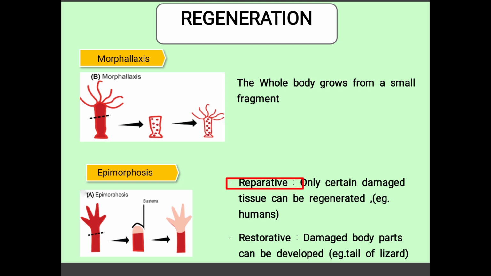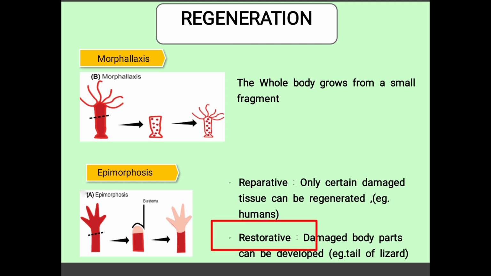Reparative means repairing something. Only certain damaged parts are repaired. That is called reparative epimorphosis. A good example is human beings. If we have a wound on our hand, it will get healed within a day or two. That is the reparative process of a particular damaged tissue. That particular cell alone gets repaired.